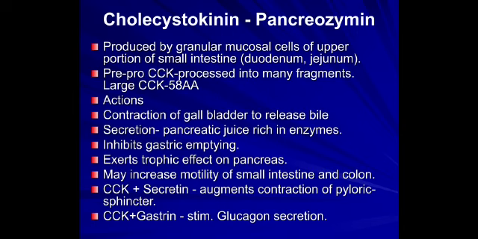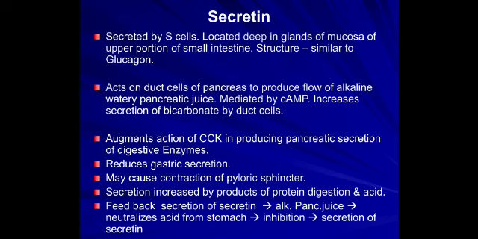Cholecystokinin is produced from the granular mucosa of the upper portion of the small intestine, predominantly the duodenum and jejunum. It contracts the gallbladder to release bile. It stimulates pancreatic juice secretion. It inhibits gastric emptying. It exerts a trophic action on the pancreas. CCK plus secretin augments the contraction of the pyloric sphincter. CCK plus gastrin stimulates glucagon secretion.